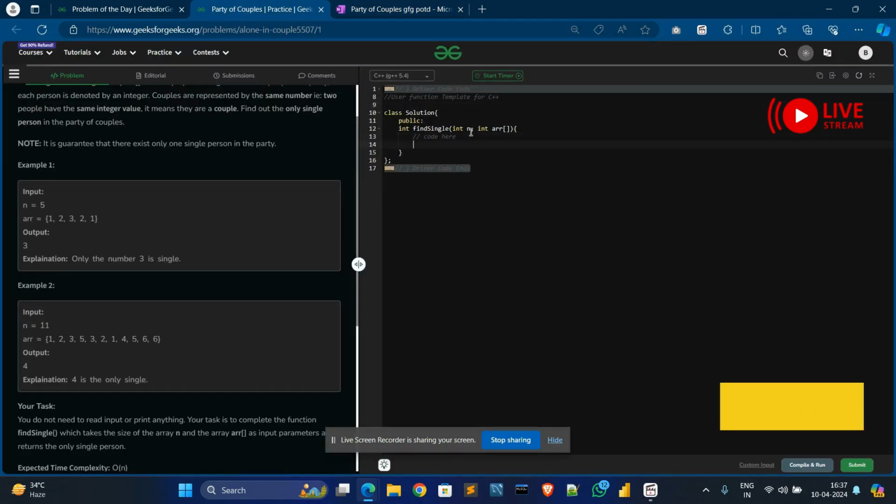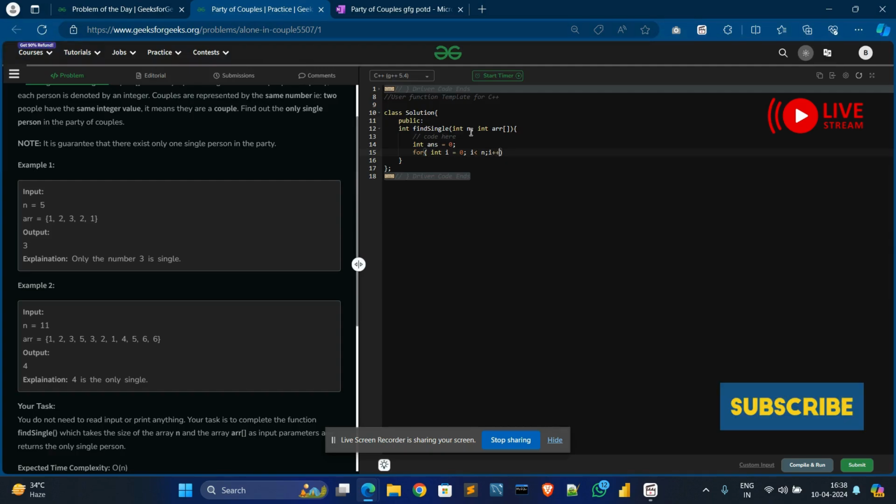Let's solve it. First we need to declare an integer variable equal to 0, and create a loop: for int i equals 0, i less than n, i increment.